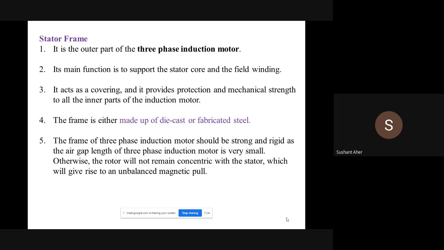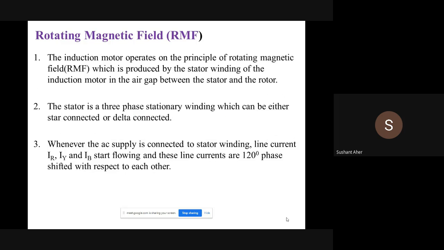Now, from which material is this stator frame made? The stator frame is made of die-cast or fabricated steel. In examination, this kind of question will be asked: from which material is your stator frame made? It is made of either die-cast or fabricated steel. Then next, the frame of an induction motor must be strong and rigid, because the air gap length of the three-phase induction motor is small. Okay.